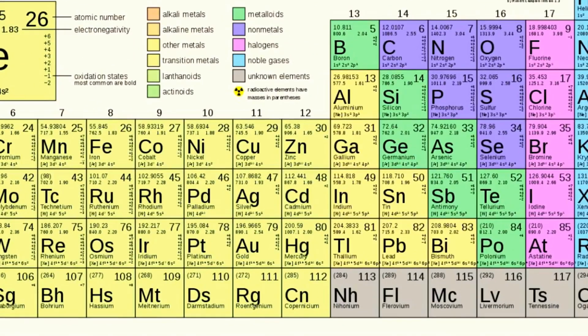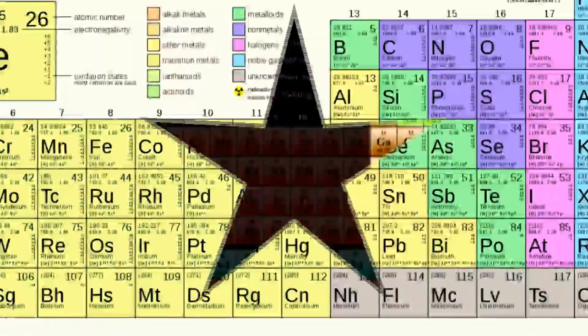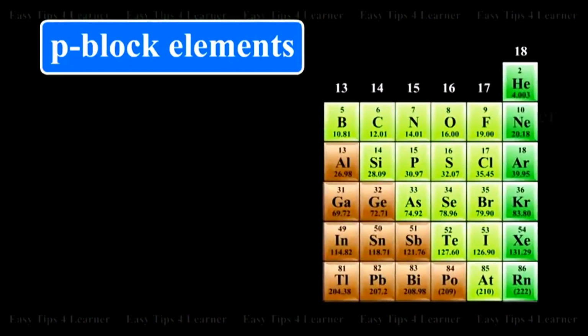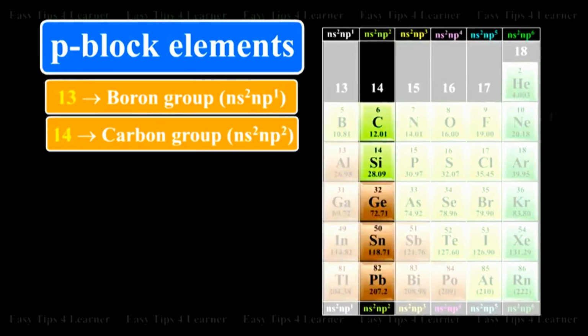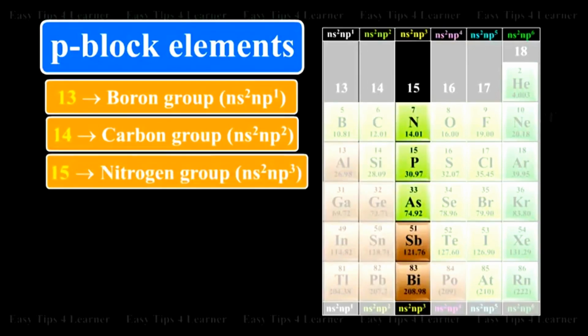From S block, let's move on to the P block. Boron group, which is the 13th group, will have an oxidation state of +3. They always tend to lose 3 electrons in order to attain stable electronic configuration. The next group, the carbon group, has the charge of +4, or the oxidation state as +4. And the nitrogen group shows 3 to 4 different oxidation states. It ranges from +5 to -5, meaning they can lose 5 electrons or they can gain up to 5 electrons.